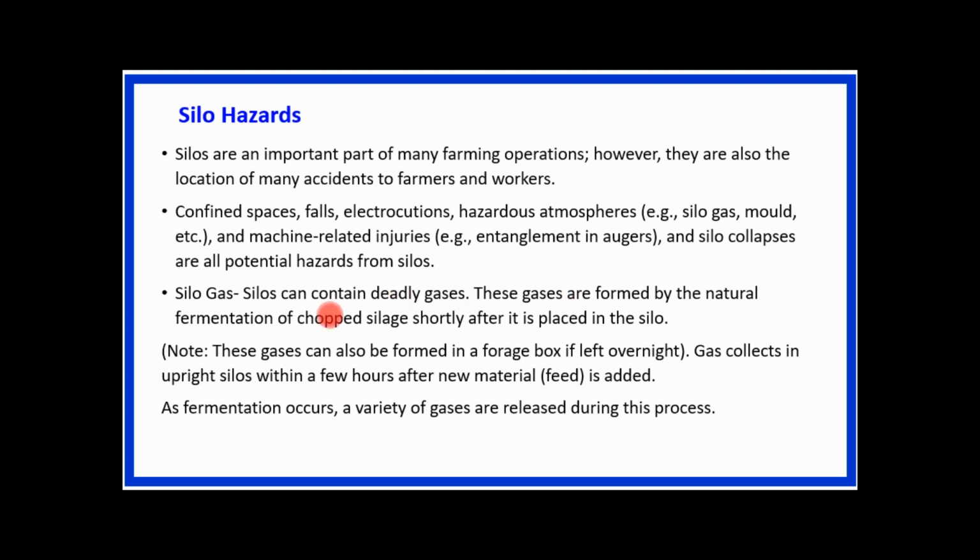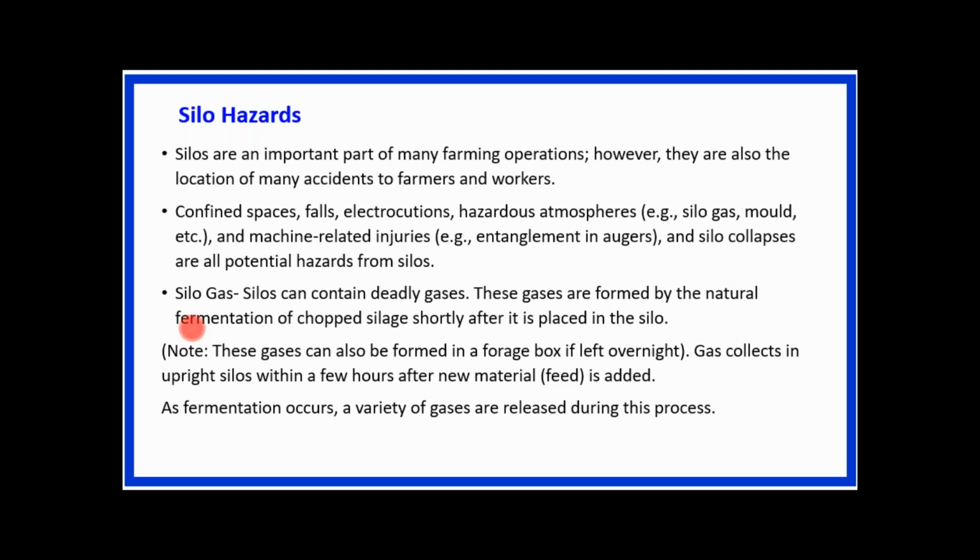The gases are formed by the natural fermentation of chopped silage shortly after it is placed in the silos. Especially when we are talking about the food industry and the pharmaceutical industries, there are chances of gases created after the fermentation process, because sometimes we have to load chopped silage into the silos, and due to the fermentation process there are chances of creating deadly gases in the silos.